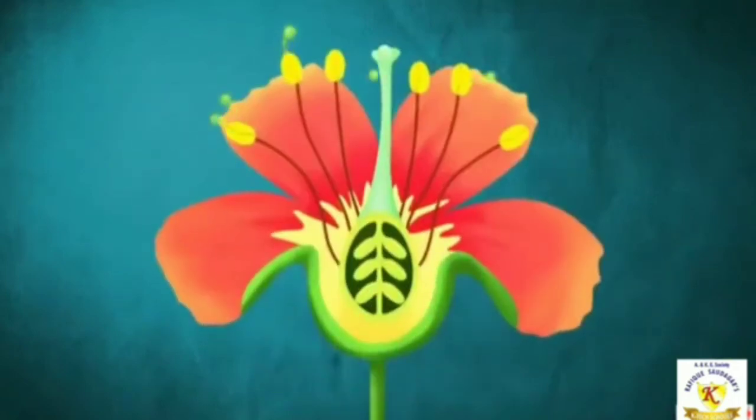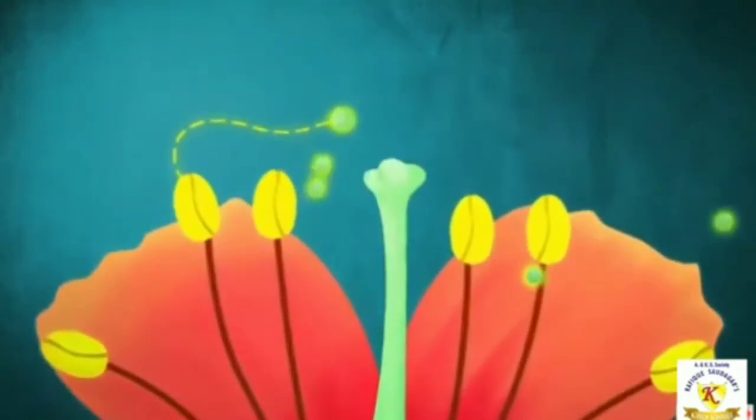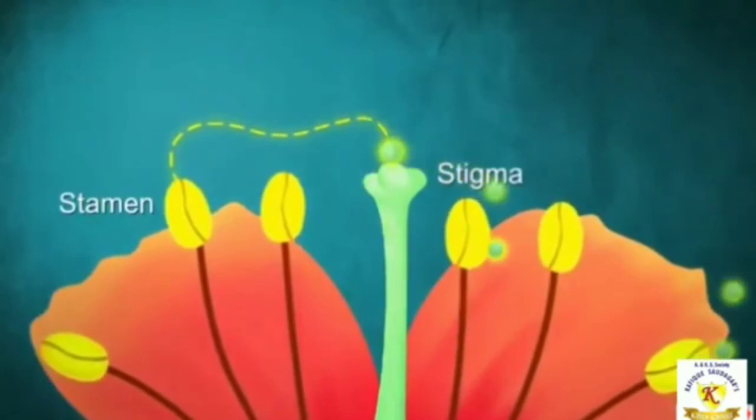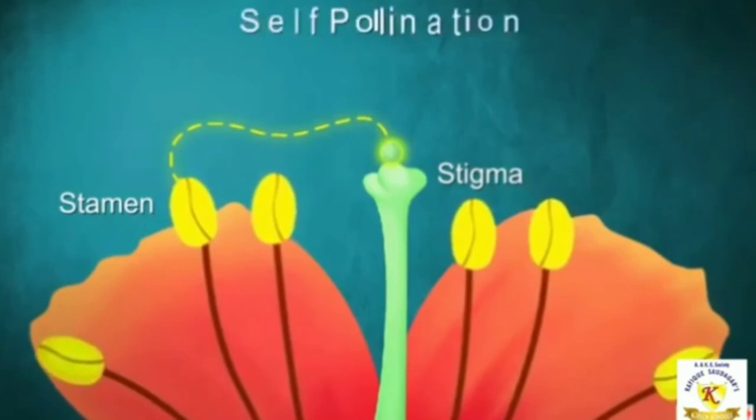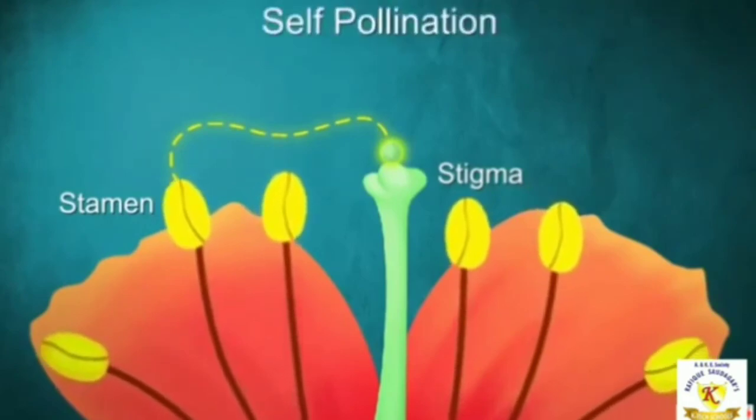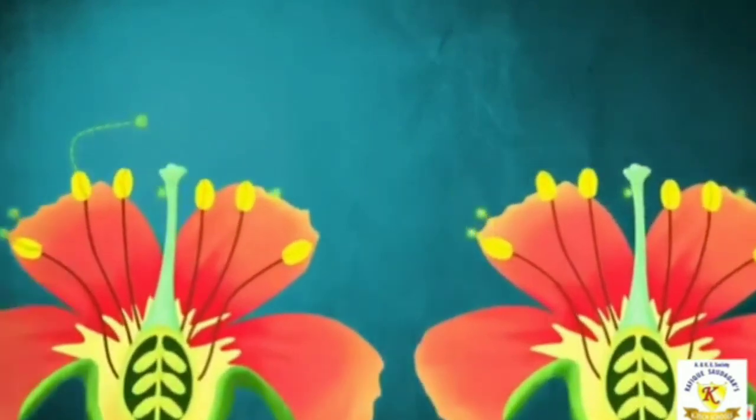Are you getting me? Now, if the pollen grain of a flower lands on the stigma of the same flower, it is called self-pollination.